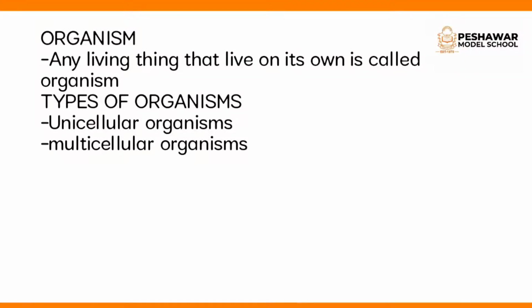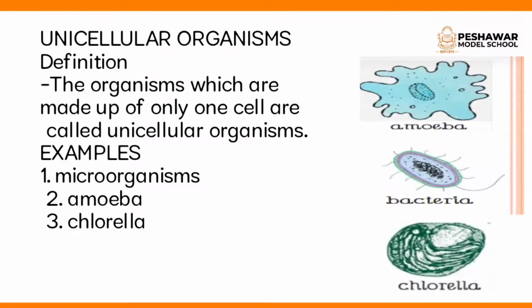As the name defines, uni means one. So the organisms which are made up of only one cell are called unicellular organisms. In unicellular organisms, only one cell makes up the entire body of an organism. Examples of unicellular organisms are microorganisms, amoeba and chlorella. Microorganisms are those organisms which can only be seen through a microscope. Amoeba is a unicellular animal and chlorella is a unicellular plant.